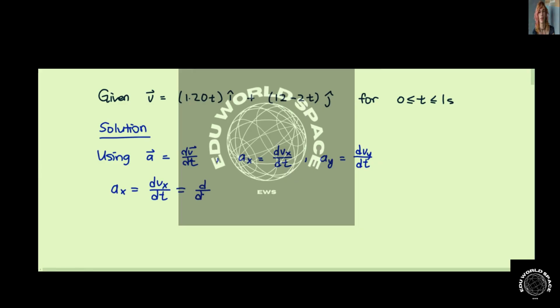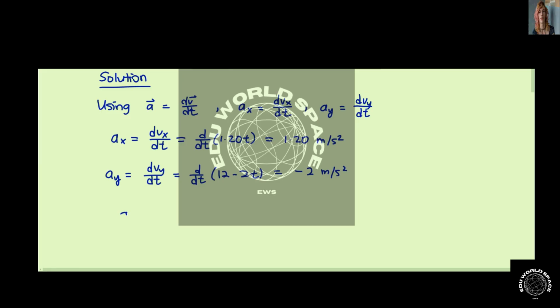This is d/dt of 1.20t, which is 1.20 meters per second squared. ay is dvy/dt, so d/dt of 12 minus 2t gives minus 2 meters per second squared. So the vector a is equal to 1.2 i hat minus 2 j hat meters per second squared.